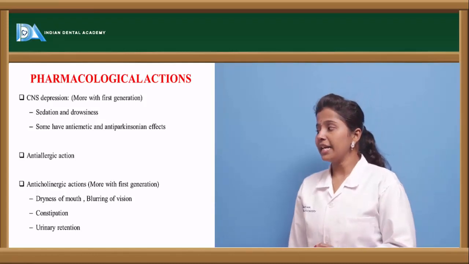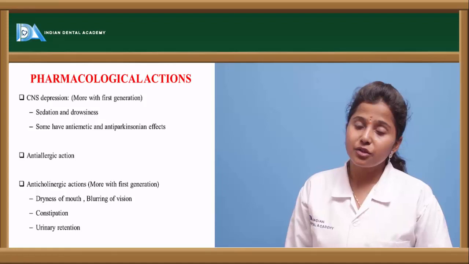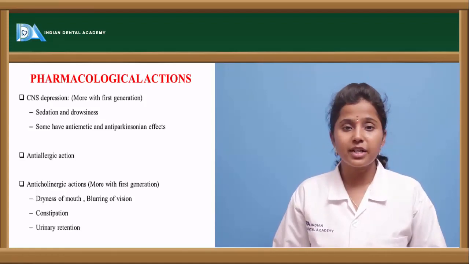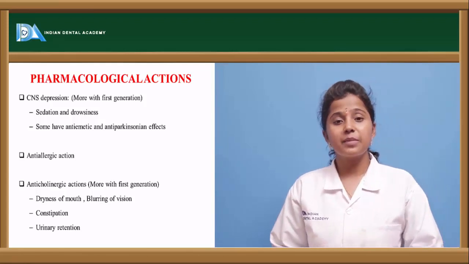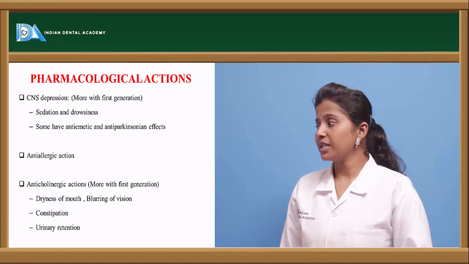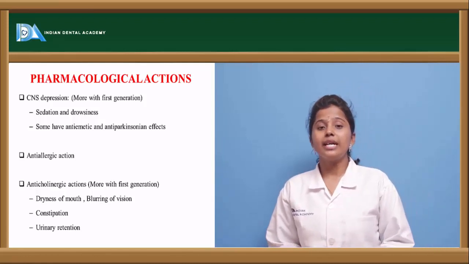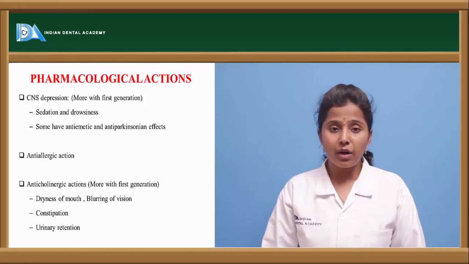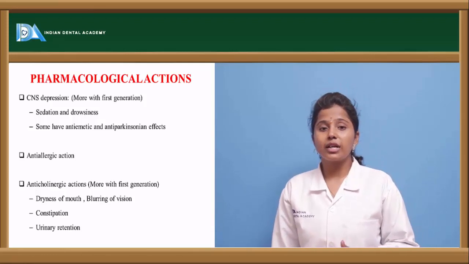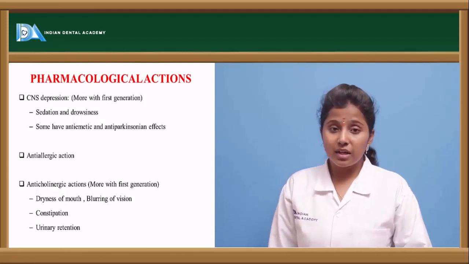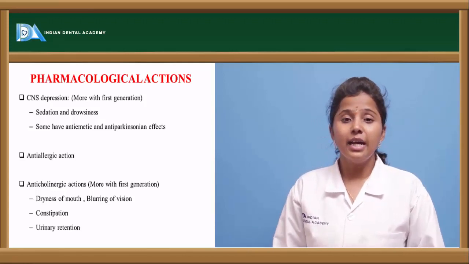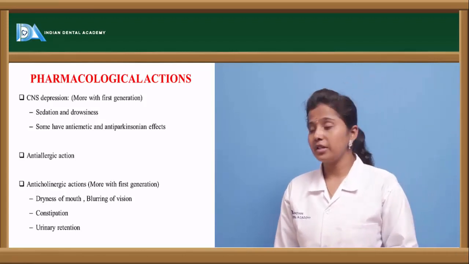And it shows anti-allergic actions. The main action of these histamine receptor antagonists is to antagonize histamine. When histamine is released, it produces allergic reactions, so these histamine receptor antagonists show anti-allergic effects. And the other one is anticholinergic actions. Anticholinergic actions include dry mouth, constipation, urinary system variations. These are all observed when anticholinergic drugs are given. So these histamine receptor antagonists show this kind of anticholinergic reaction when they are administered into the body.